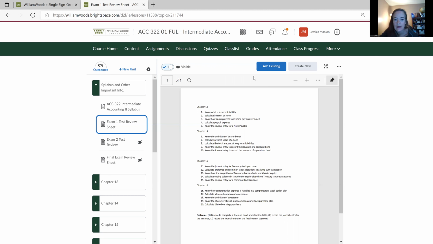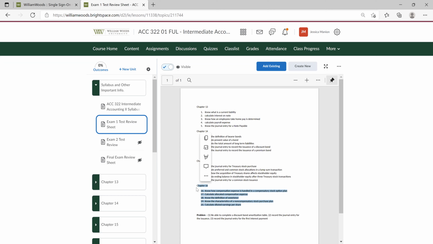One thing I just wanted to point out, and I had already said this in class to you guys, is that Chapter 16, we did not get to go over together. So you guys do not have any Chapter 16 homework. You do not have to complete the Chapter 16 quiz. And then also, basically, these Chapter 16 questions are going to be given to you essentially. So you just need to focus your study efforts on Chapter 13, 14, and 15.